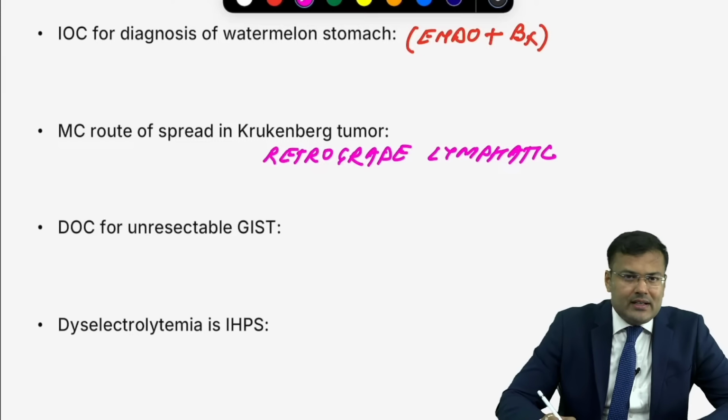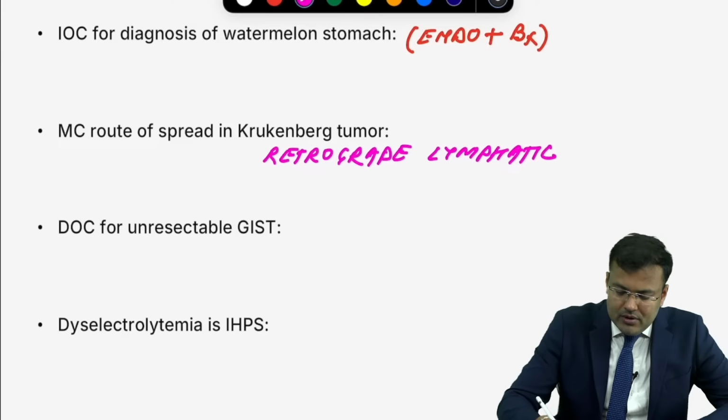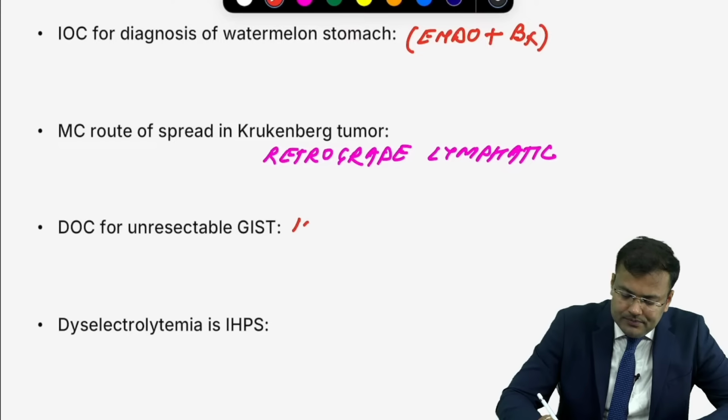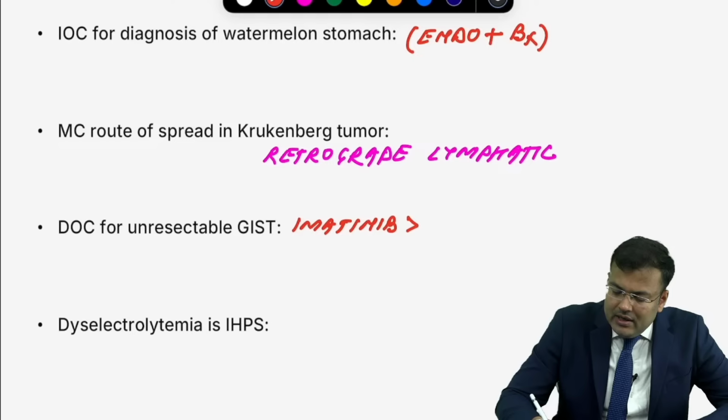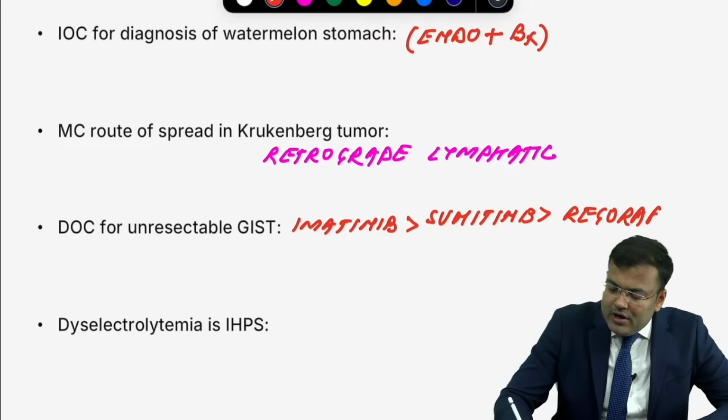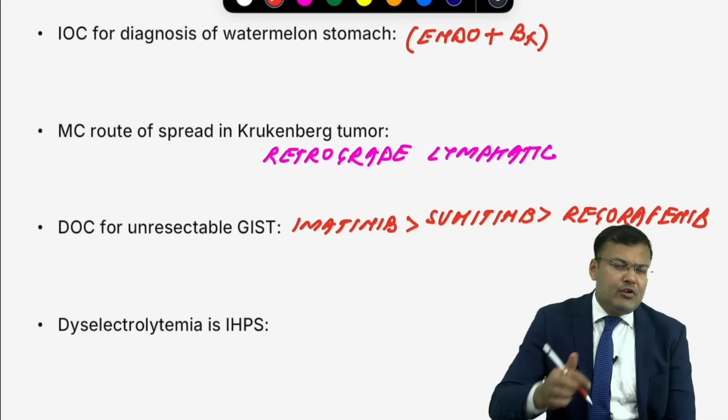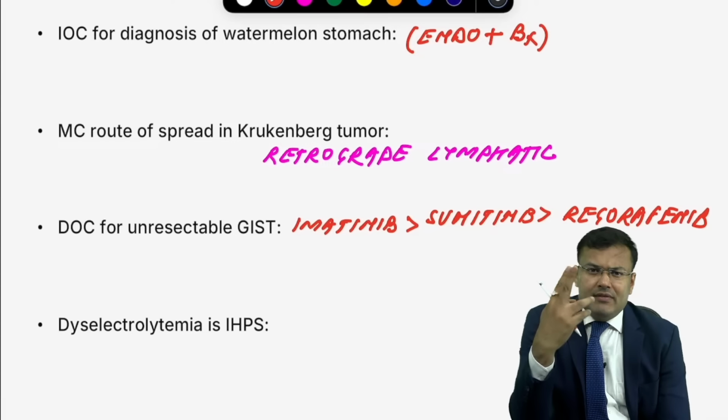Next, unresectable GIST. Downstage the tumor. What is the drug of choice? All of you know. Imatinib. Second line, sunitinib. Third line, regorafenib. Okay, and if it is a resectable tumor, in that case we go for wedge-shaped excision with 2 cm margin.